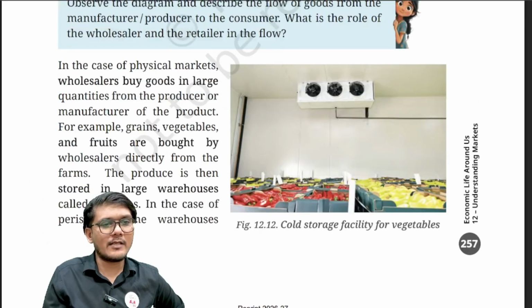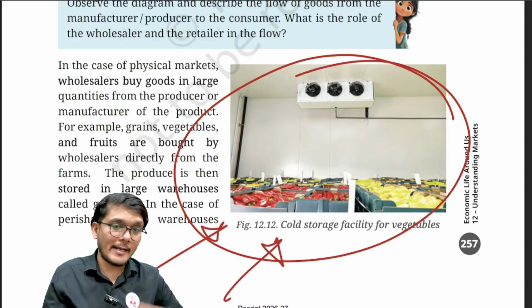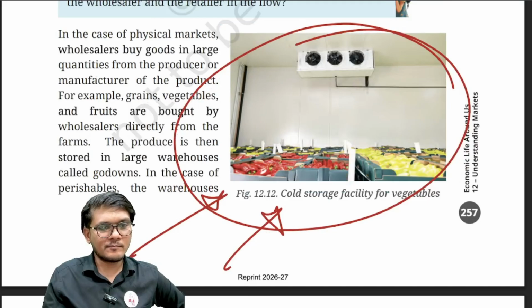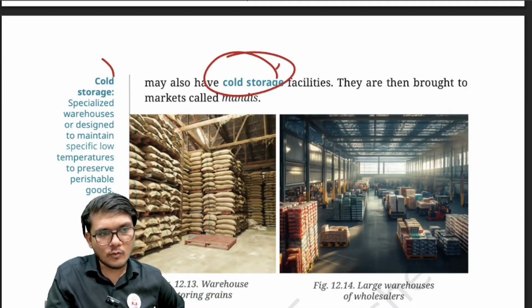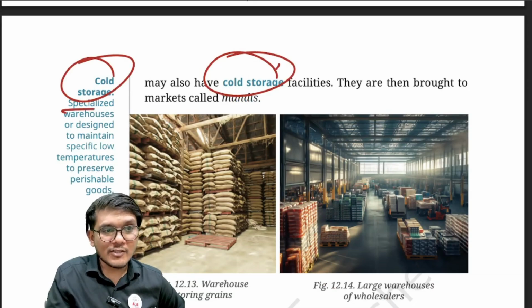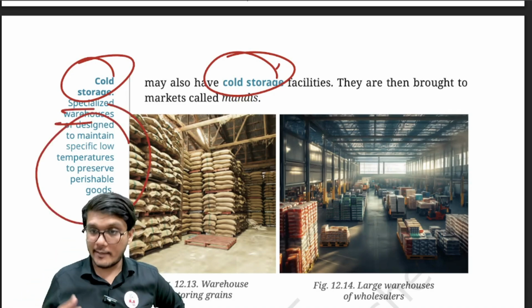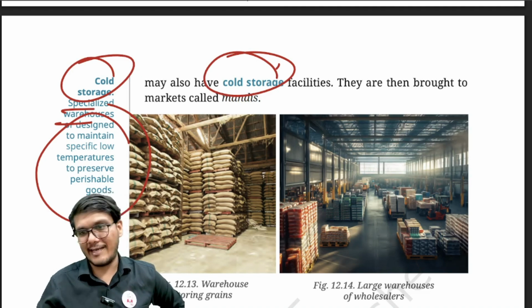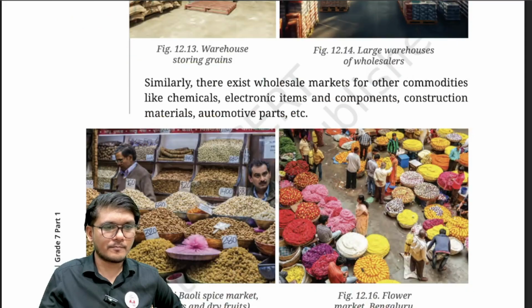So the goods basically come to a place in bulk. Here it is sold in wholesale, and when we go to DMart, etc., and buy the things, it is in retail. Right, now these places also need to have certain storage facilities, including the cold storage facility. What's a cold storage facility? A specialized warehouse designed to maintain specific low temperatures to preserve perishable items. What are perishable items? The items whose shelf life or lifetime is less are known as perishable items, right?